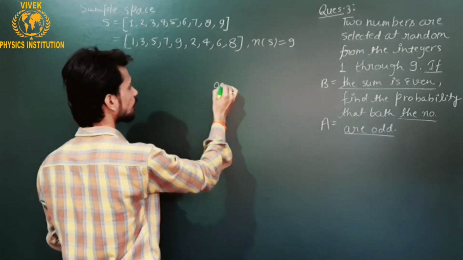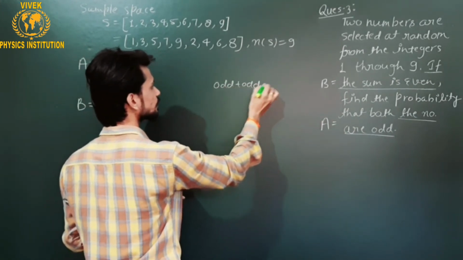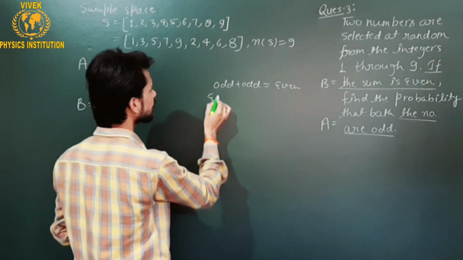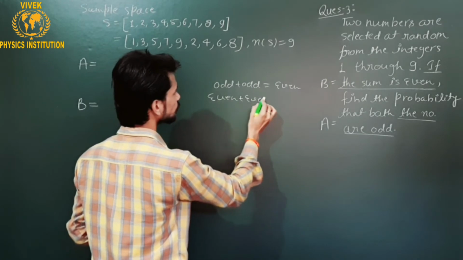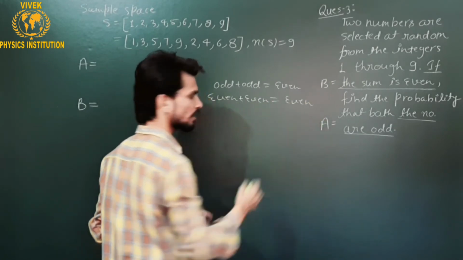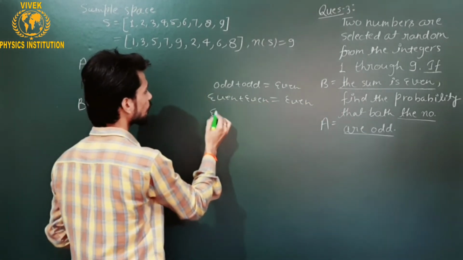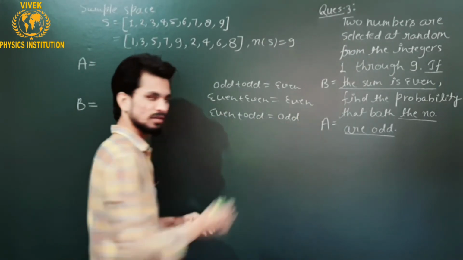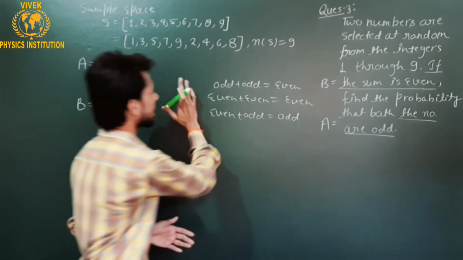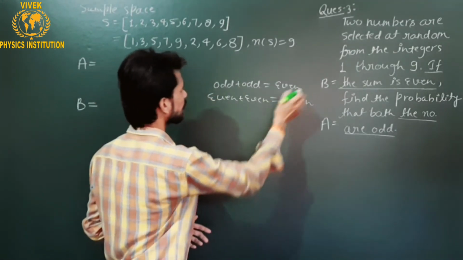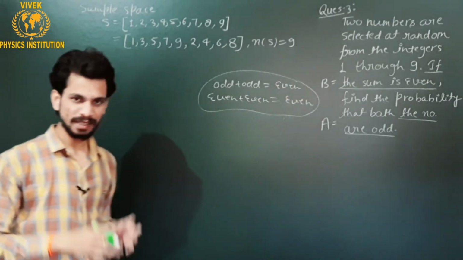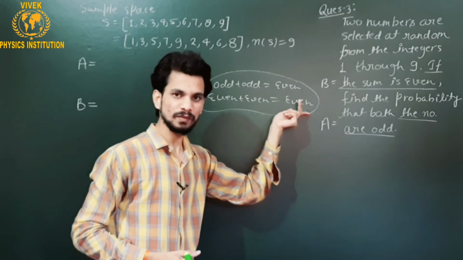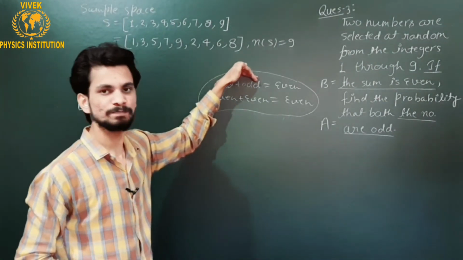So the numbers which have sum as even will be in the form of odd plus odd. The sum of two odd numbers will give me an even number, and even plus even, the sum of two even numbers will be even. If I talk about one even plus one odd number, then this will always be odd. This is the basic nature of algebra. So I will be interested to pick up only those two numbers in which I can make this combination as well as this combination to get an even number.